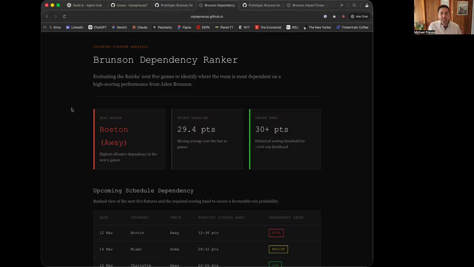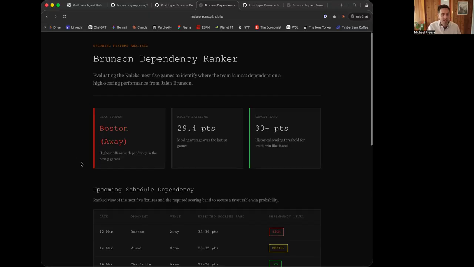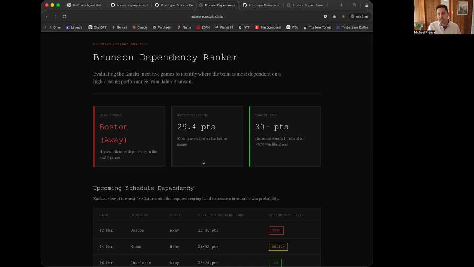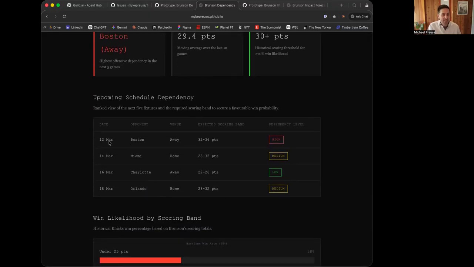So this is evaluating the Knicks' next 5 games to know where the team is most dependent on a high-scoring performance from Jalen Brunson. So peak work coming up, Boston, of course, they just qualified for the playoffs 1 spot ahead of us, so that makes a lot of sense. Recent baseline of what Jalen scored is 29.4 points. So we need Jalen to be 30 plus more points. This was back in March that I wrote this code. So it's looking at the schedule then, and here it's identified Boston as one we need a high scoring load.